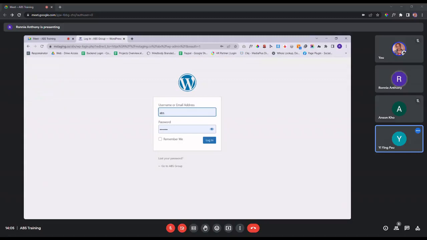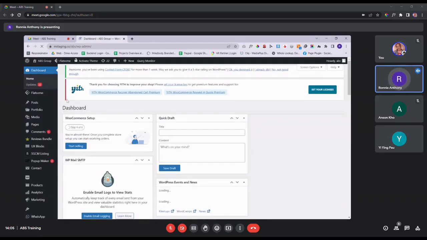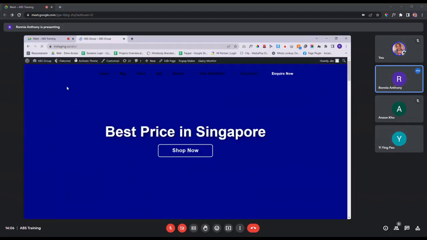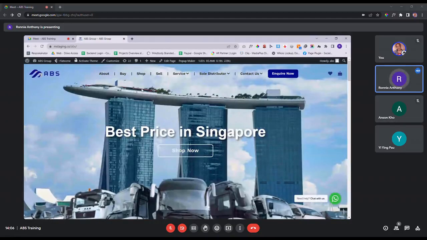Yeah. So you key in the credentials that will be given to you, and then click on this login button. And then you'll be redirected to this dashboard page. In other words, this is the back end part of your website. So basically all the settings are located over here. But to go back to the home page that you saw earlier, you just hover your mouse over this house icon and click on visit site. And then you'll be able to start doing some editing of the website itself.